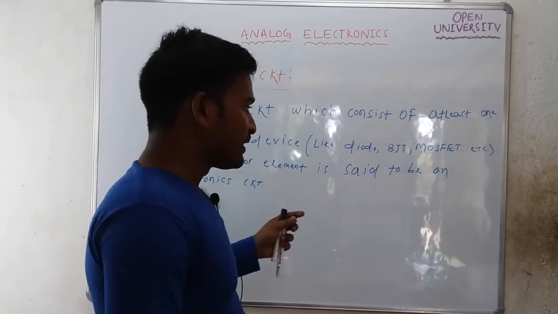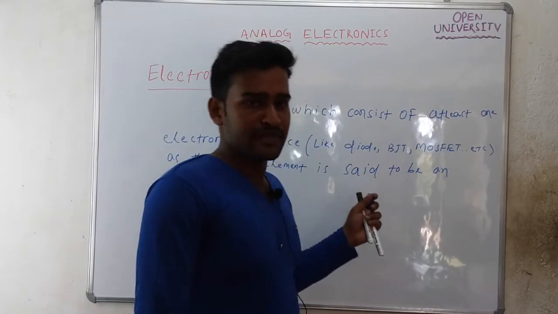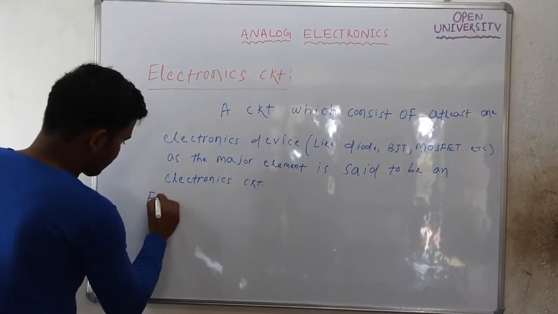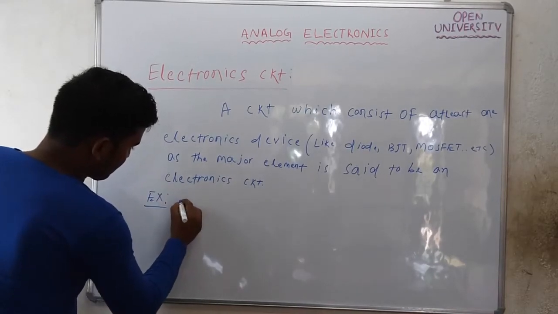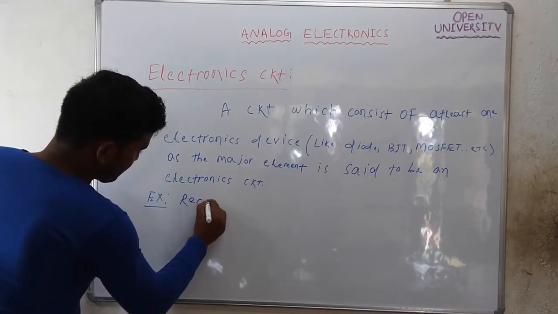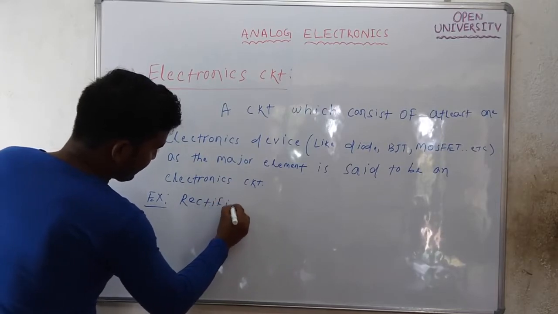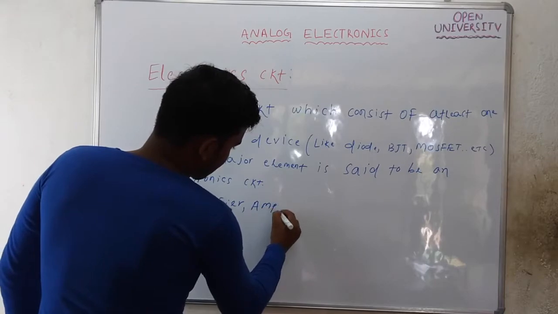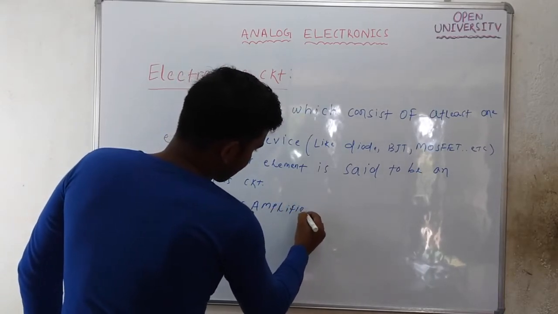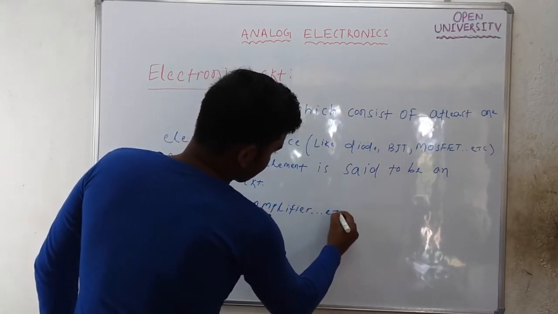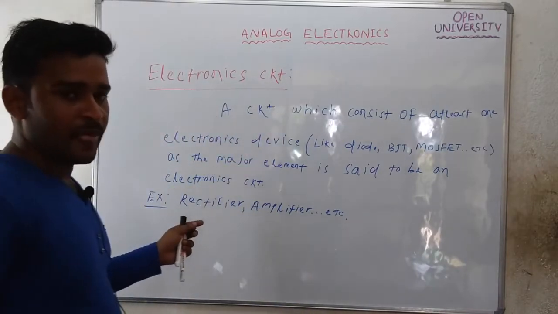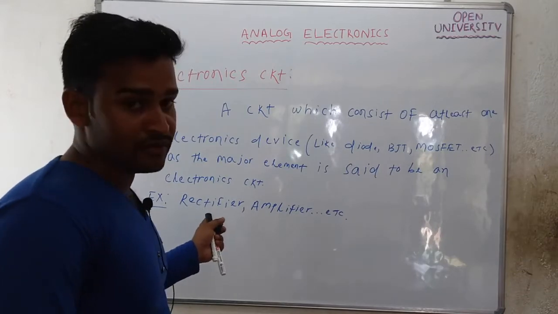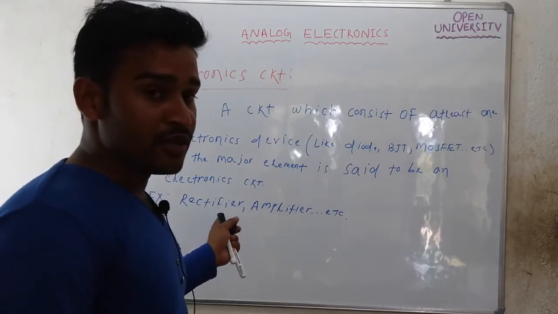For example, a rectifier is an example of an electronic circuit. The examples of electronic circuits are a rectifier or an amplifier, etc. In a rectifier circuit, you will find a diode, and the diode is the major element.